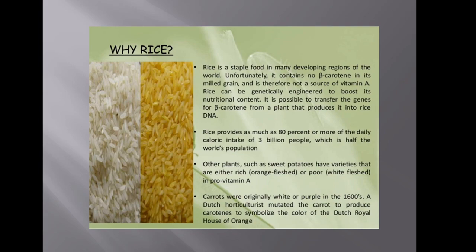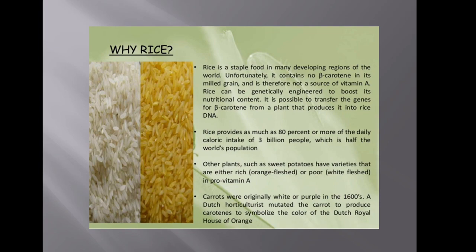beta carotene. Now the question comes, what is the necessity of introducing the genes into the rice in order to produce beta carotene? Beta carotene is provitamin A, or the precursor of vitamin A. As this golden rice contains beta carotene, it can also be called vitamin A enriched rice.